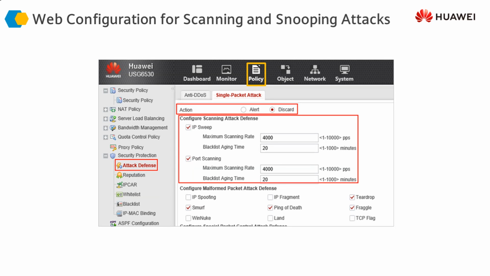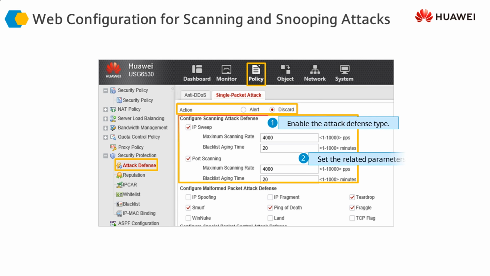For example, if we go to policy and then attack defense, we look at the single packet attacks. We can configure the default action as discard, and we can enable defense against IP sweep and port scanning, and then we can configure different values here for these defense mechanisms for IP sweep as well as for port scanning.